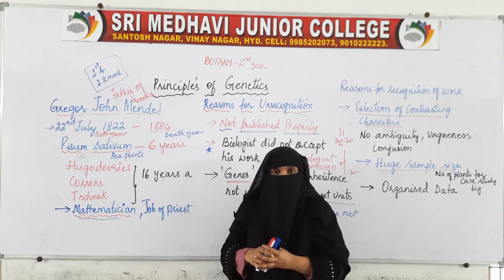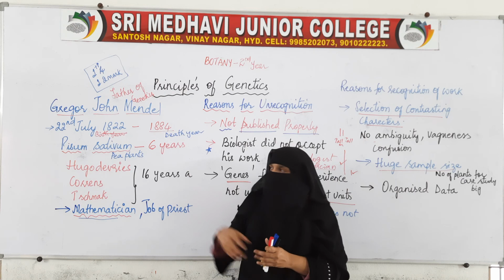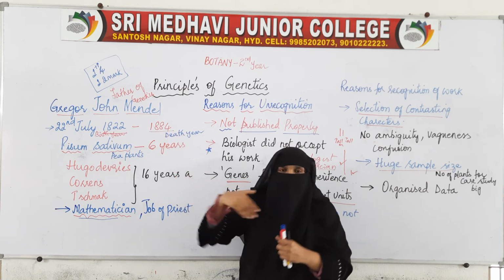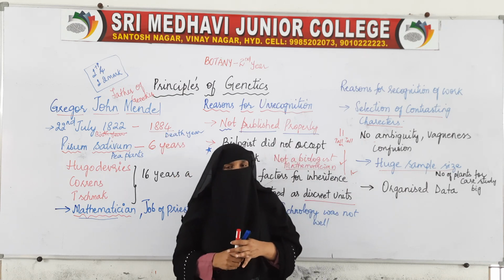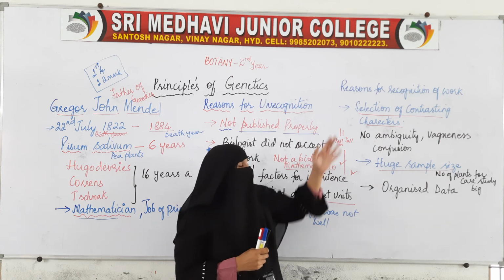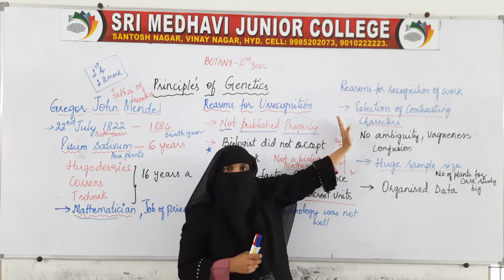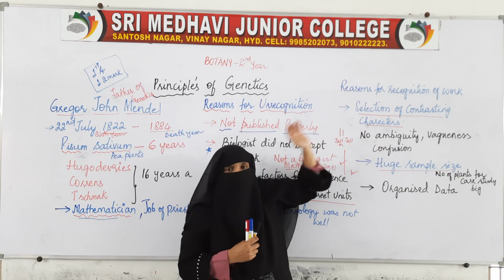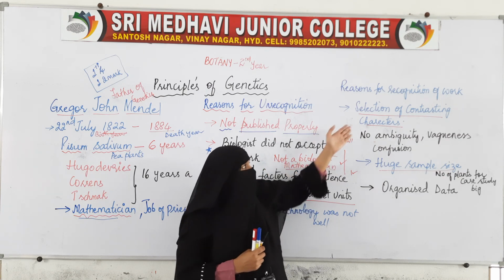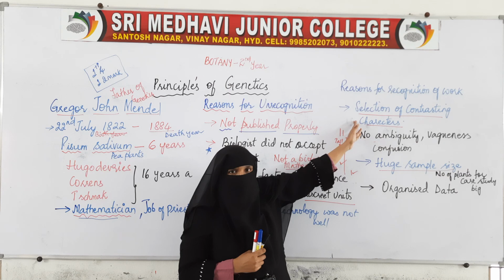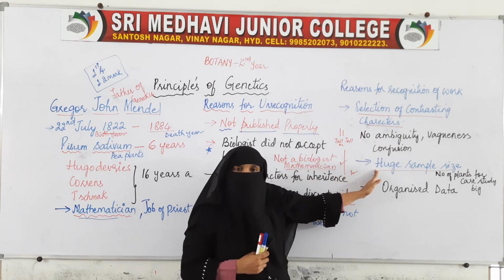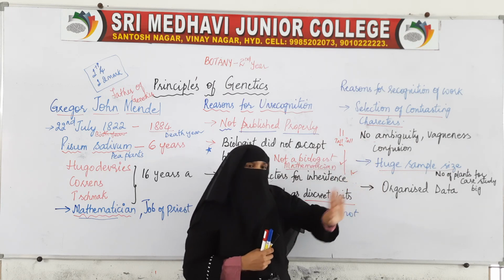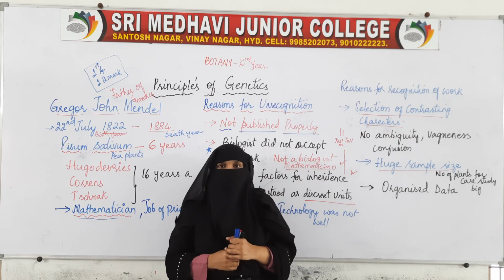While they researched, they rediscovered the work of Mendel and put it in front of the world, and now his work was recognized and was a success. The reason for his success is selection of contrasting characters, huge sample size and very organized data.